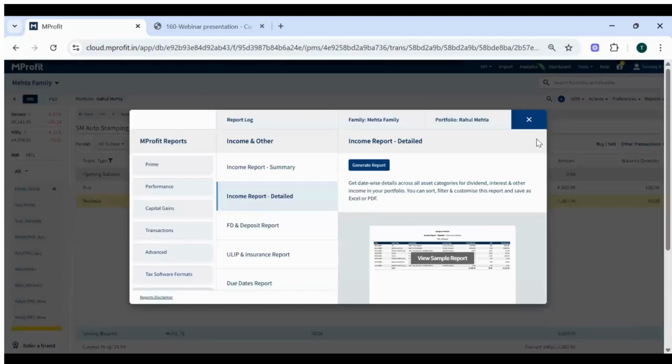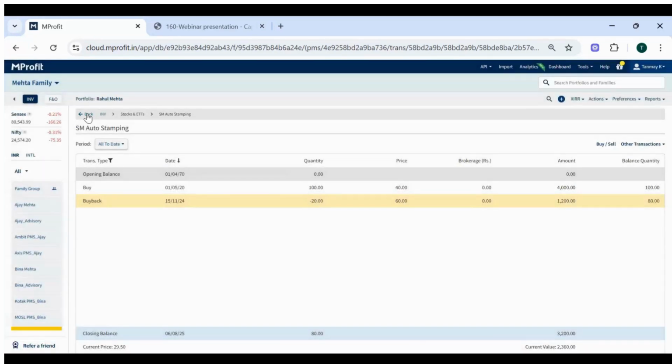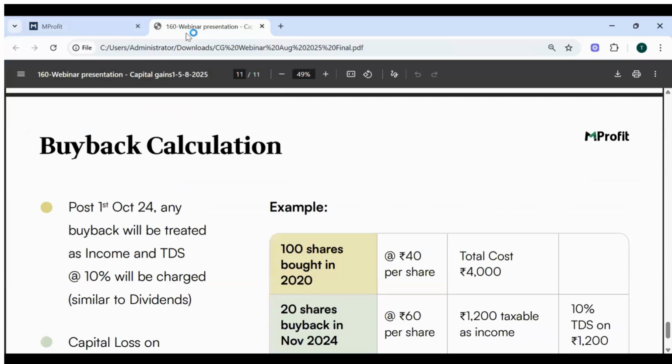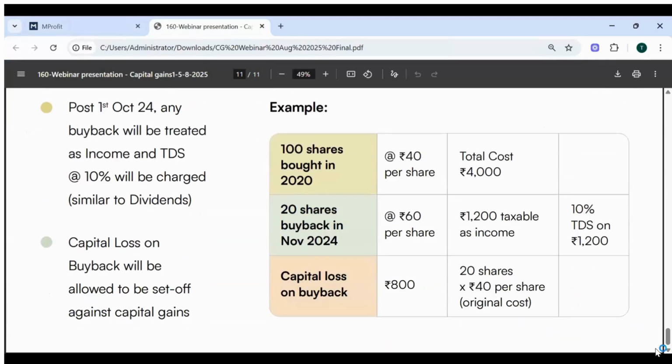Right. So thanks, Tanmay. So this is broadly what we wanted to cover from today's webinar. We've covered all the different taxation capital gains rules as per the new budget provisions which came in last year, July. Depending on that, there have been several changes in the way holding period is calculated for certain asset classes, and for certain asset classes the taxation amount has also changed for short term and long term. Be it stocks, mutual funds, we've covered all of those things. All the listed assets are covered by MProfit in their capital gains report.